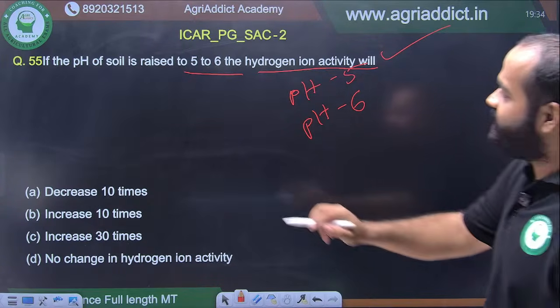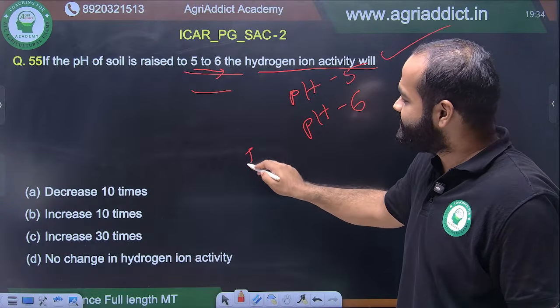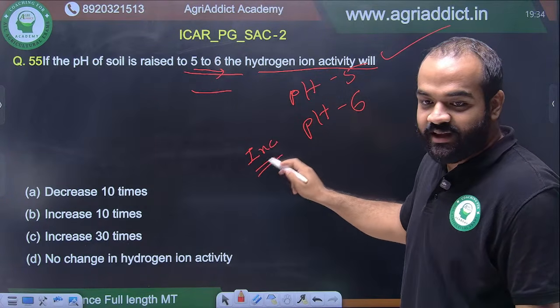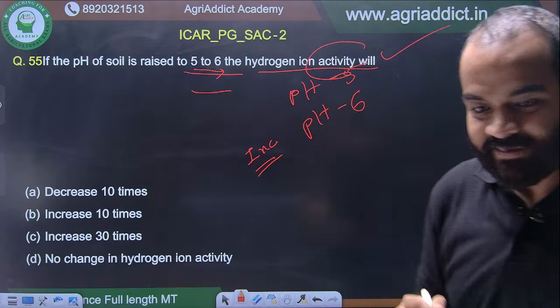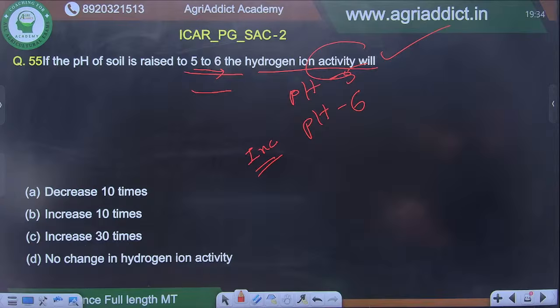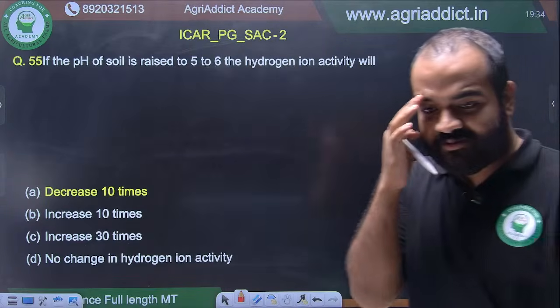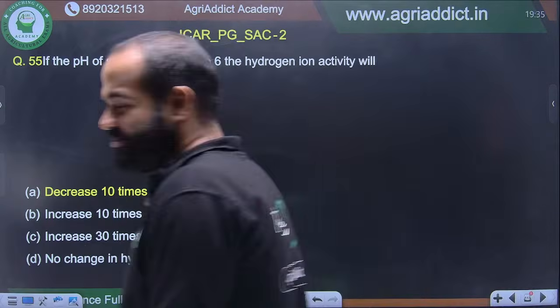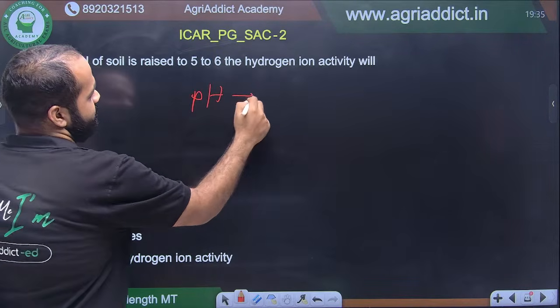pH is increased from 5 to 6. pH is increasing. How can the hydrogen ion activity increase? Of course, it will be decreasing 10 times. What? Do not put option B. Because the pH is in logarithmic terms.